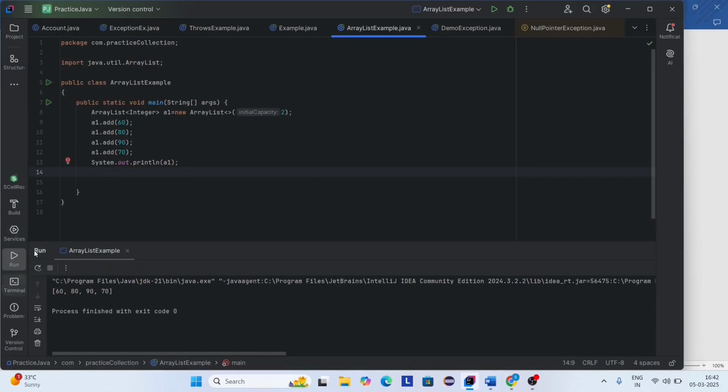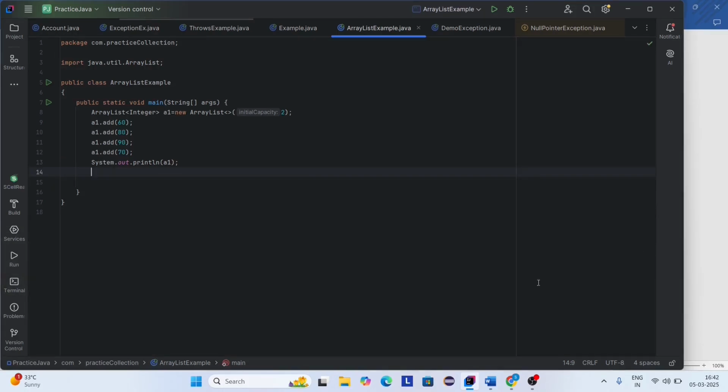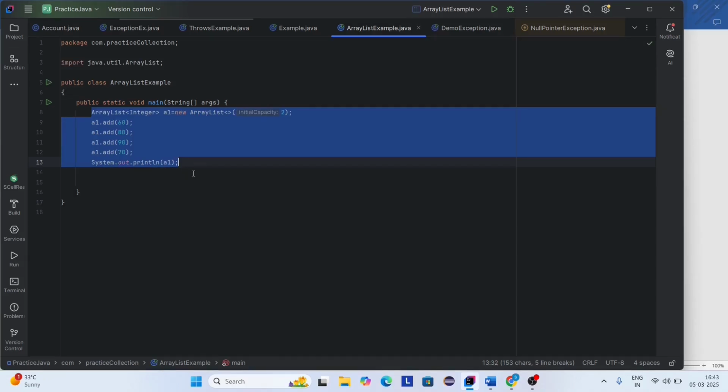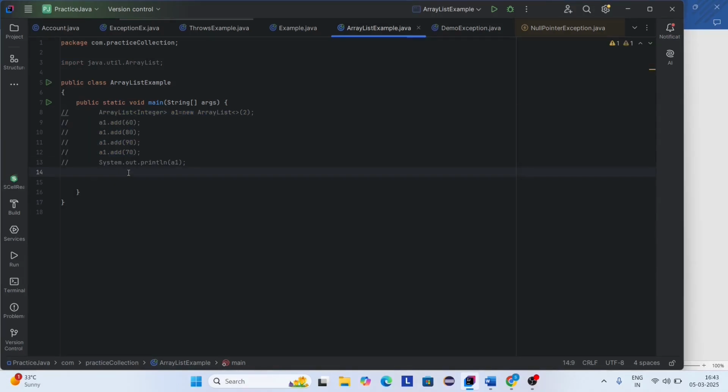Now one more point we are going to discuss here. Let's close this console and comment these lines. ArrayList is a combination of heterogeneous and homogeneous collection of elements. Let's see how it works. Again I'm creating an object of ArrayList.